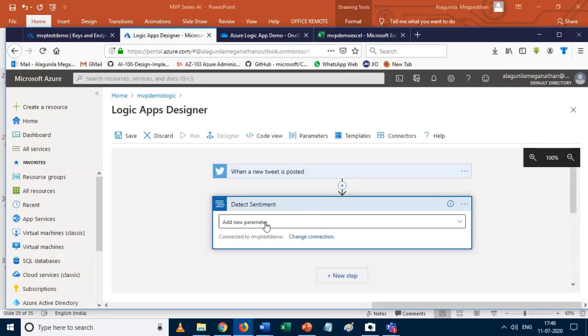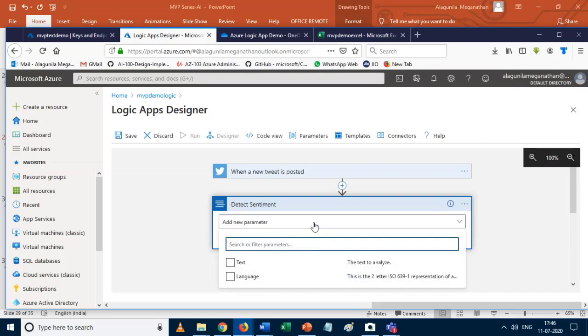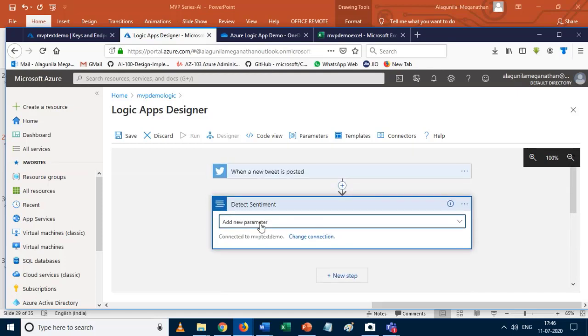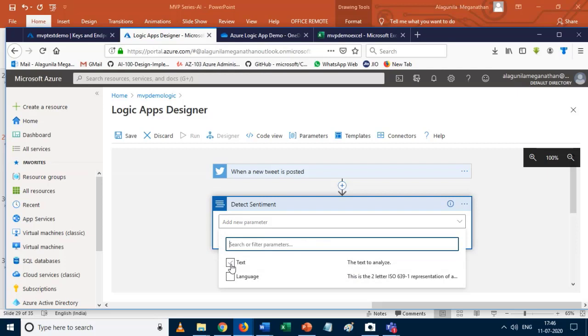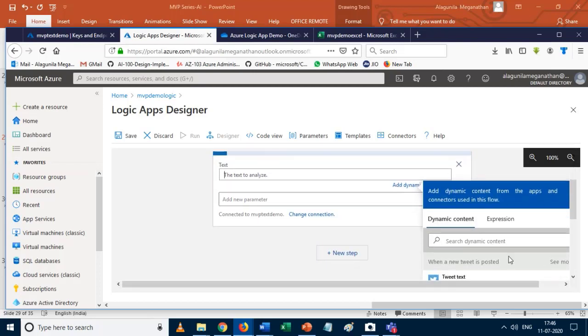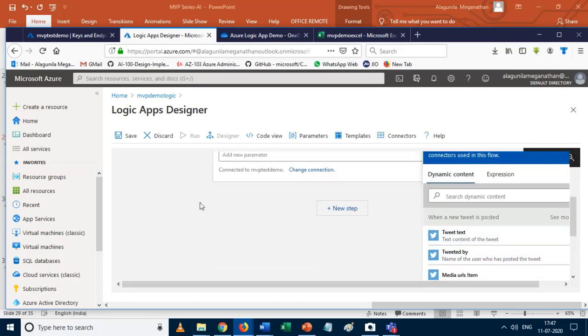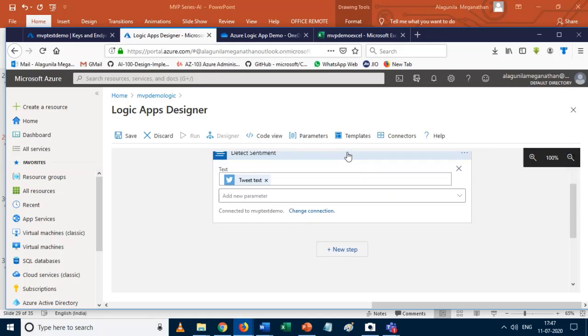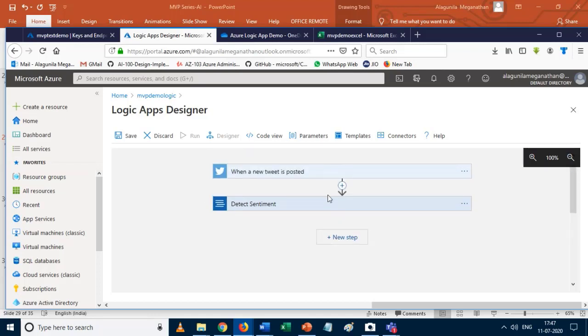That's it. So we need to choose a parameter. Okay. So what parameter are you going to apply this text analytics to? So I just click on text, because I took the text from the previous step, right? So I can choose text. So I need to analyze the text. Okay. So I just click on the text. After that, I need to map it. So that's the tweet text. Okay, so I just map it to the tweet text. That's it. So I have done 2 steps.